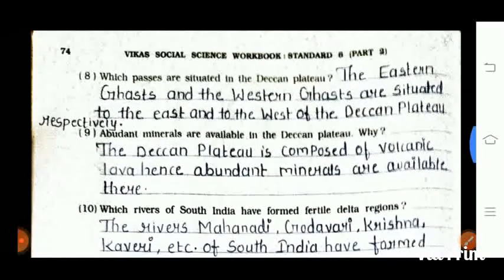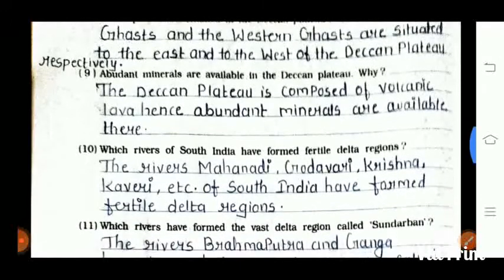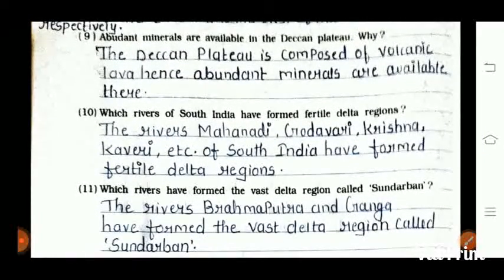Eighth question is, next page 74, which passes are situated in the Deccan Plateau? The Eastern Ghats and the Western Ghats are situated to the east and to the west of the Deccan Plateau respectively. Ninth question is abundant minerals are available in the Deccan Plateau. Why? The Deccan Plateau is composed of volcanic lava, hence abundant minerals are available there.